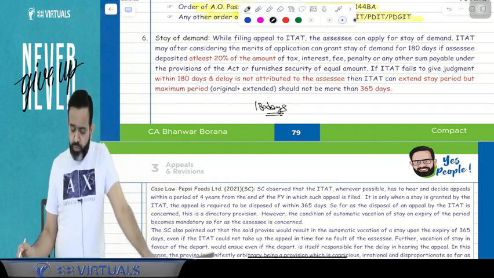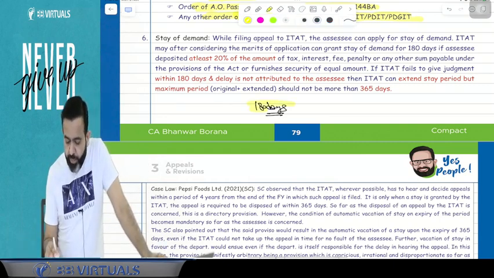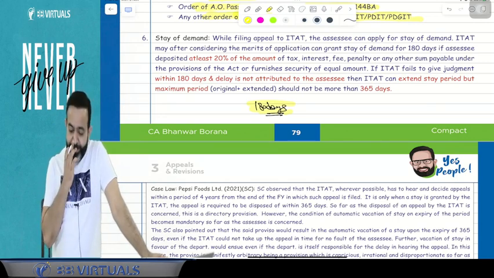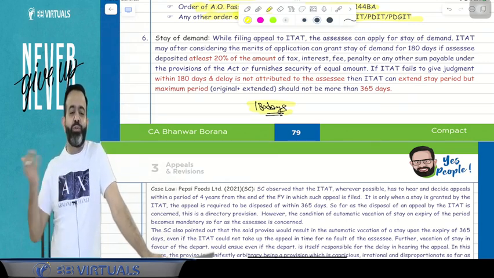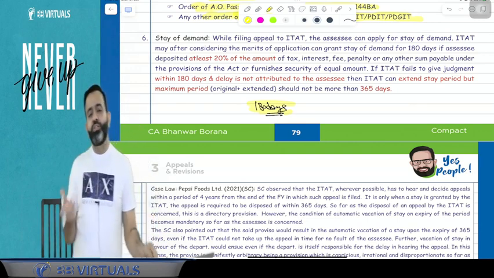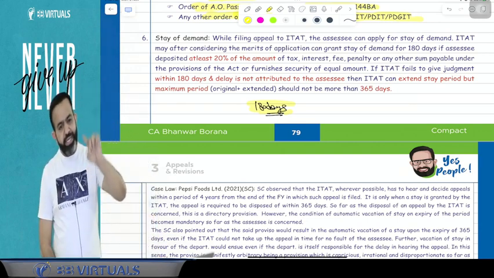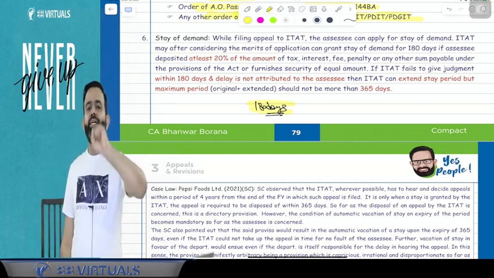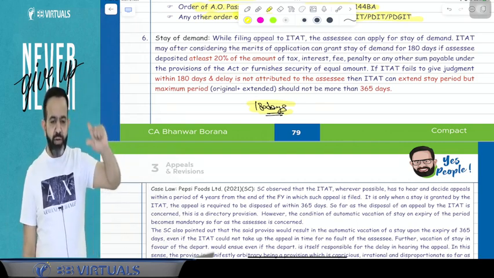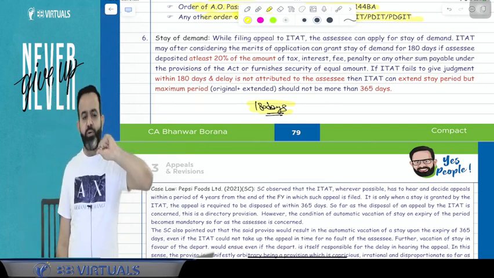But guys, suppose within the 180 days your appeal is not resolved. Because in case of ITAT, many times it is not possible to resolve the appeal within 180 days. Now, when your appeal is not resolved within 180 days, can this period be extended and can we ask for a further stay or not?